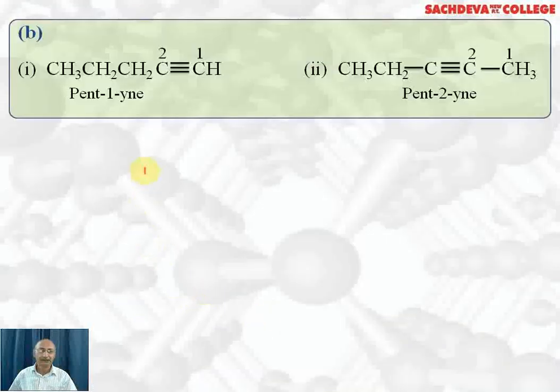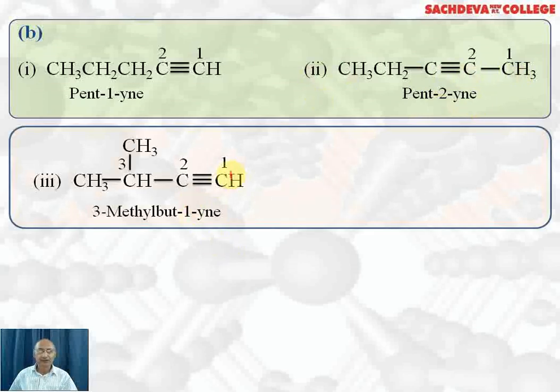Next we are taking C5H8 containing one triple bond. The first one is pent-1-yne. Why pent-1-yne? Because after first carbon there is triple bond and total carbon atoms are 5. So we call it pent-1-yne. If we shift the triple bond after second carbon, it is called pent-2-yne. So triple bond is after second carbon atom. We call it pent-2-yne because total carbon atoms are 5.